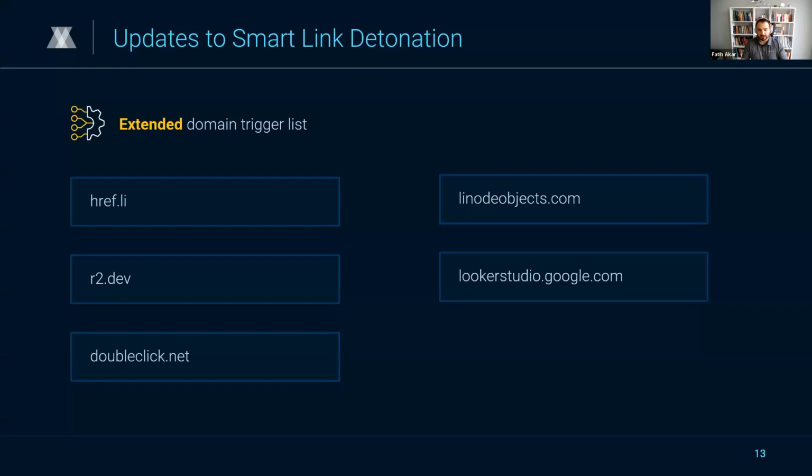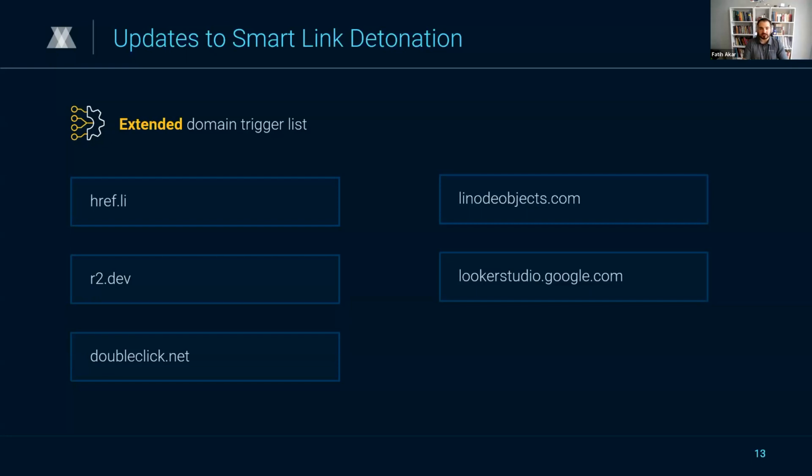And doubleclick.net is an interesting one. This domain was employed as a redirector for phishing pages. To address this, we've updated this trigger and added a condition for doubleclick.net URLs to capture more phishing pages. And for linearobjects.com, we saw this domain as a storage service that is frequently used for malicious purposes.